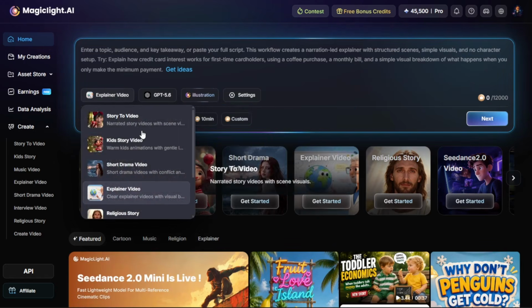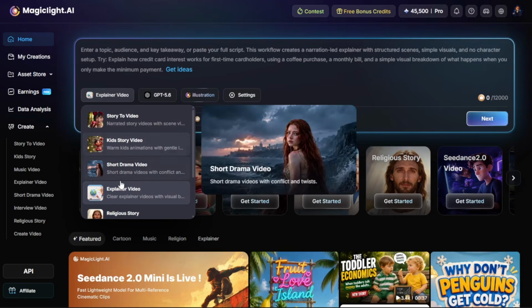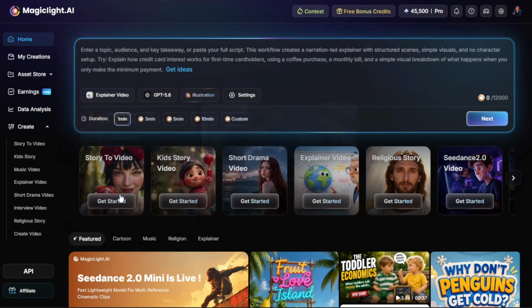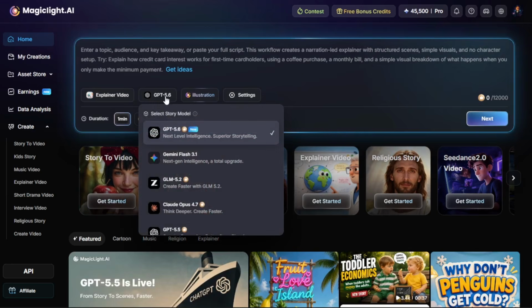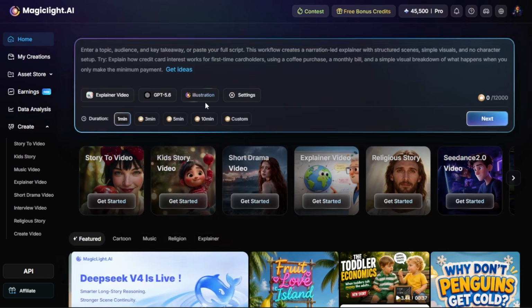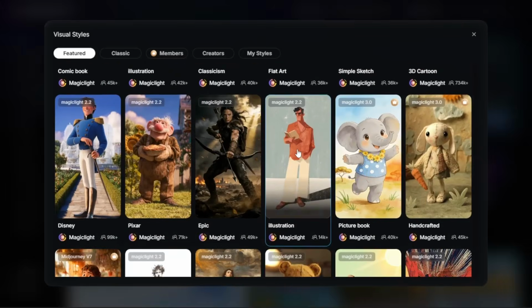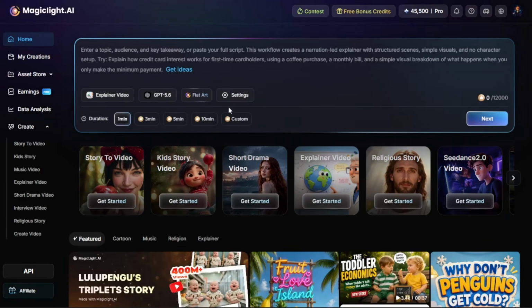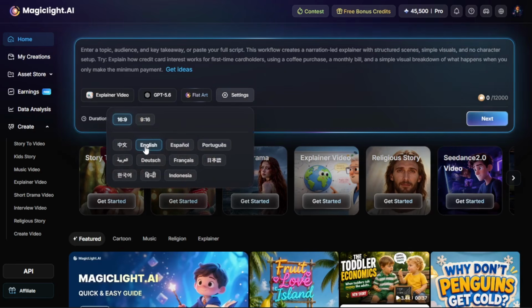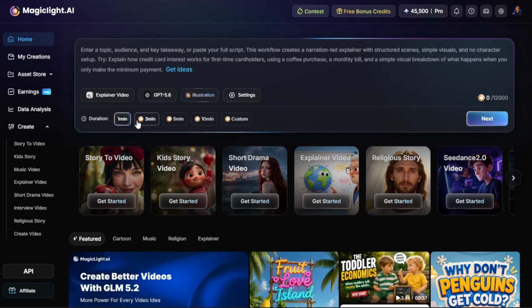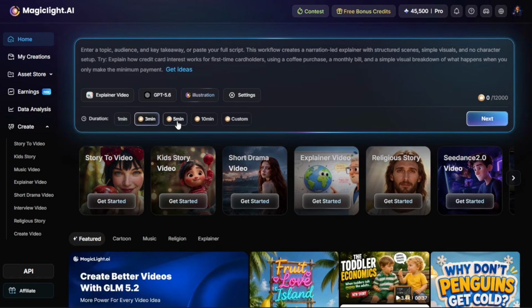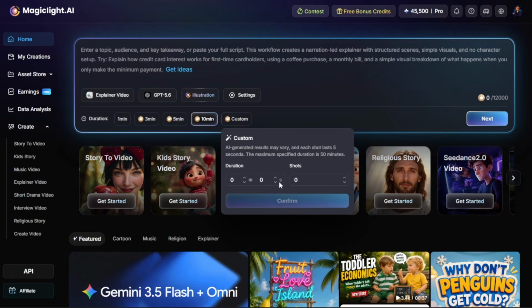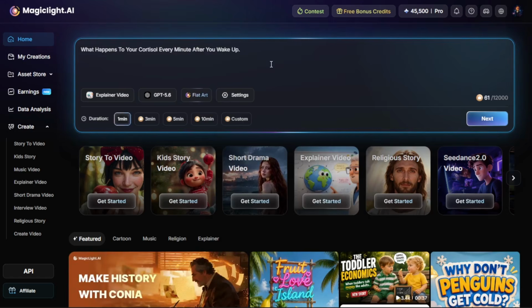Here, you start on the main dashboard and select explainer video from the many options available. It's for this science niche. For the script generator, select GPT 5.6 to get deep, cinematic storytelling. Under Visual Styles, choose the illustration style to instantly match that high-retention 2D look. Make sure your settings are set to 16:9 for YouTube and select your target language. And you can also set a custom duration or number of shots, going all the way up to 50 minutes long. Now in this text box, you can just paste your title and click Next.